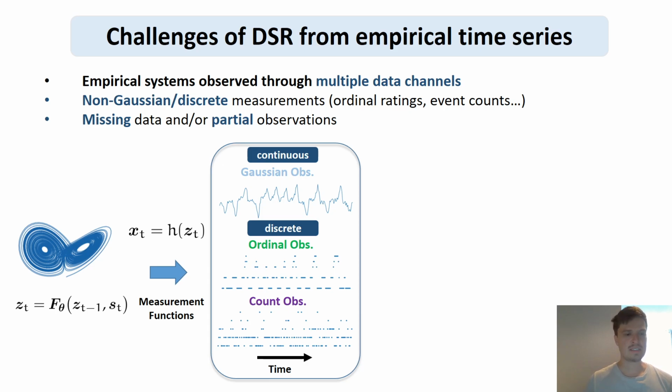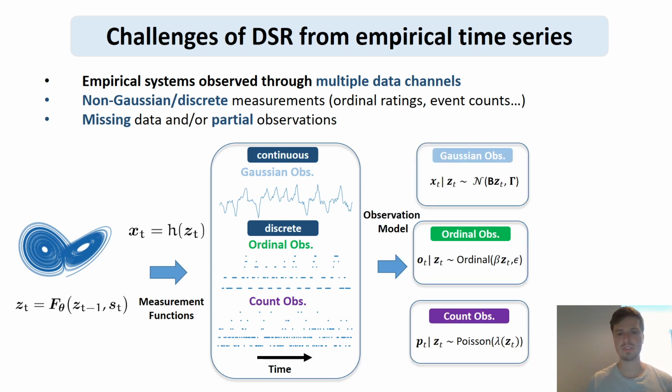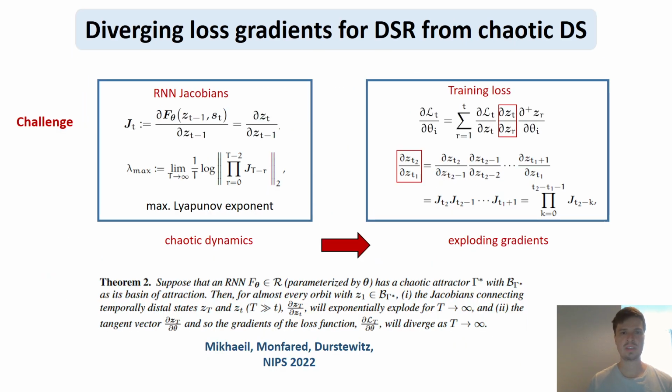Then the idea is that this underlying system is measured via some kind of measurement process, which can be quite complicated, and then the dynamical systems reconstruction model is in turn coupled to these observations and explains them via so-called observation models that take these distinct distributional assumptions and statistical models into account.